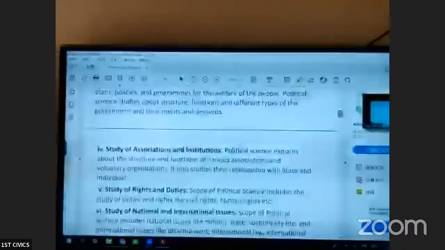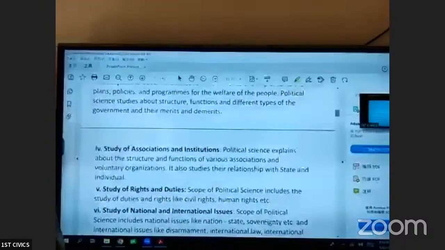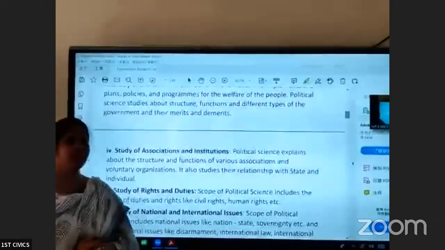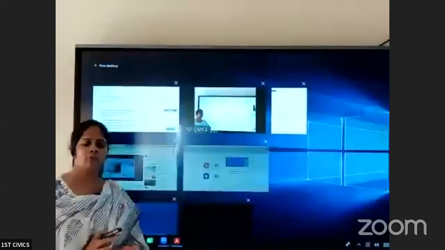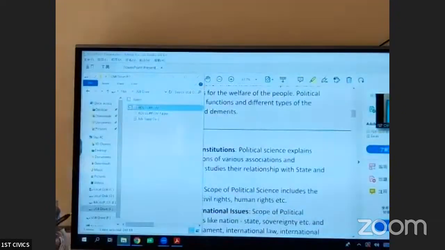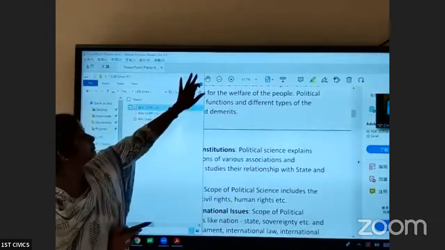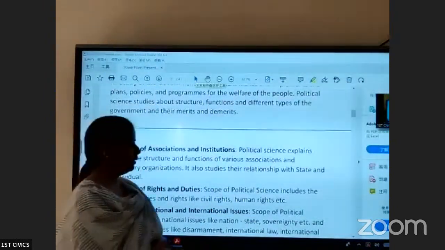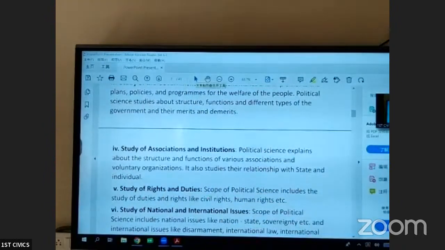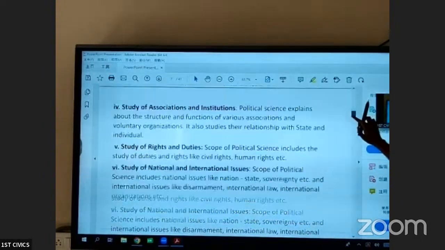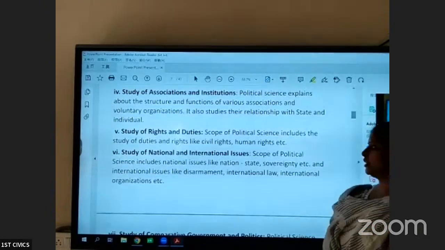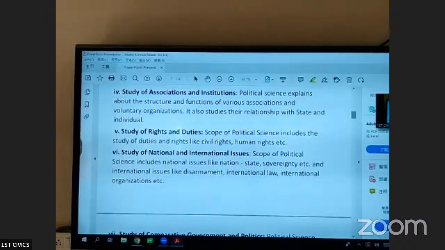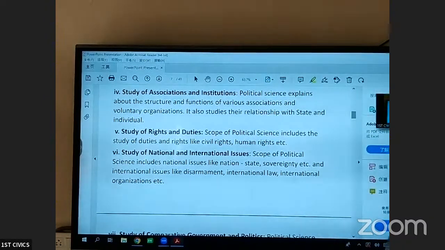So the scope of political science includes the rights and duties of the people, like human rights, civil rights, political rights. Then in political science, we also study national and international issues. It includes national issues like the nation, how a nation is formed, how the state functions, what is sovereignty. And it also studies international issues like disarmament, international laws, and international organizations like UNO, etc.